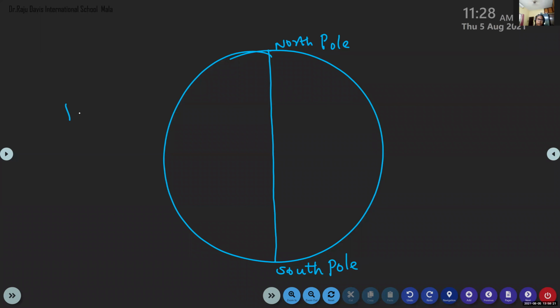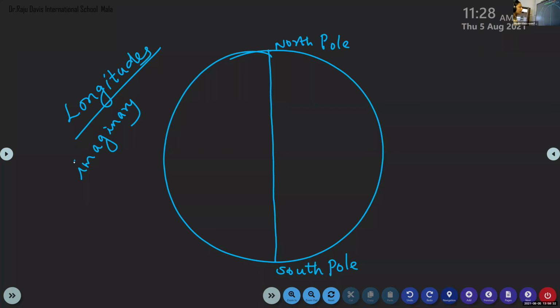Longitudes are imaginary lines and they run from north to south. But latitudes run east to west. Longitudes are also known as meridians.